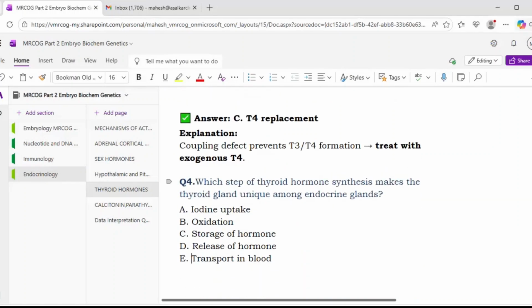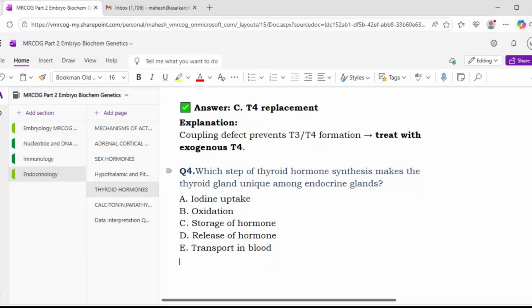Okay, next. Which step of thyroid hormone synthesis makes the thyroid gland unique among endocrine glands? Iodine uptake, oxidation, storage of hormone, release of hormone, transport in blood. Sir, option C, storage of hormone. Correct. So this is the only gland which stores the hormone.